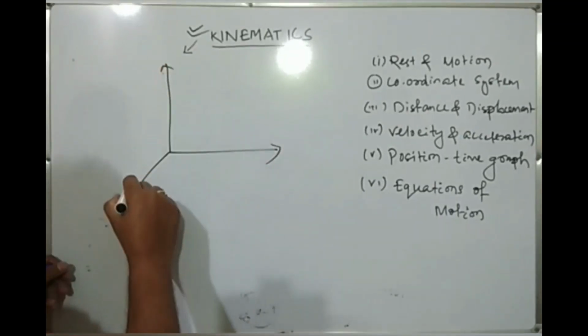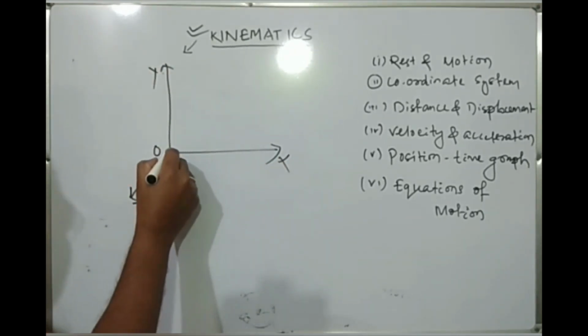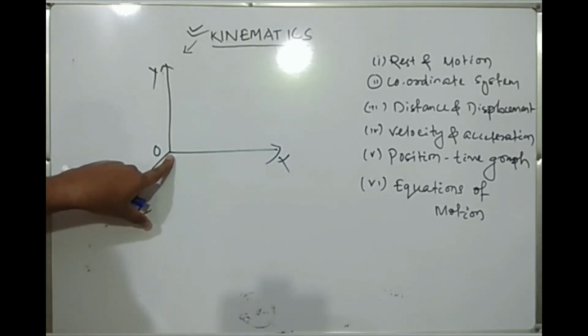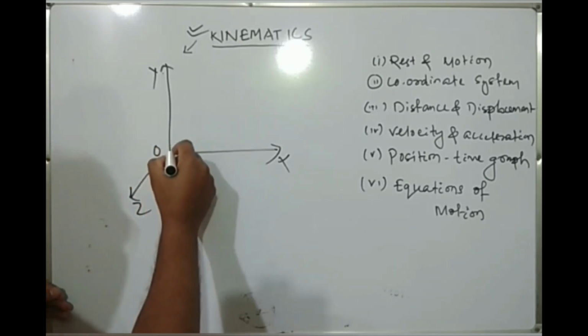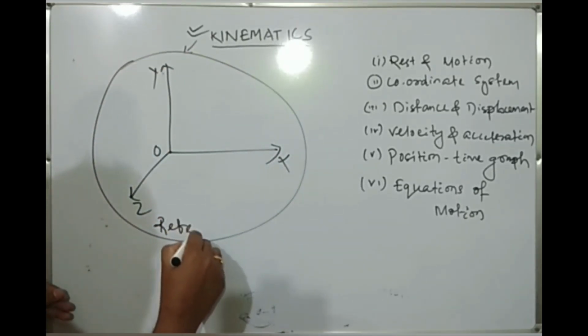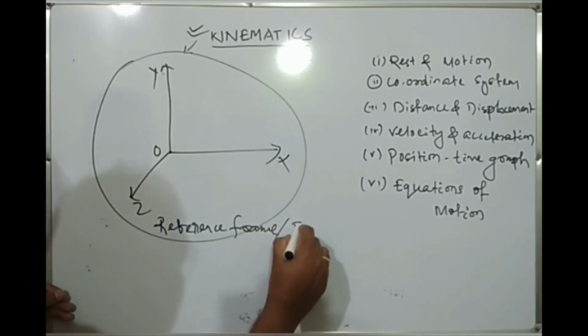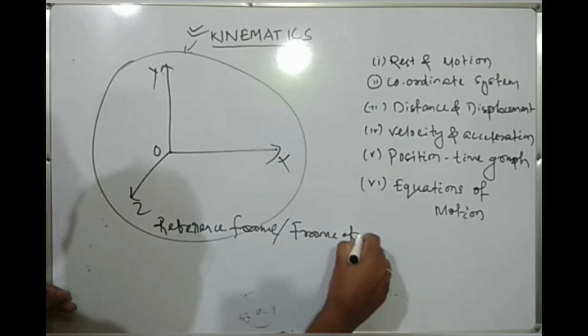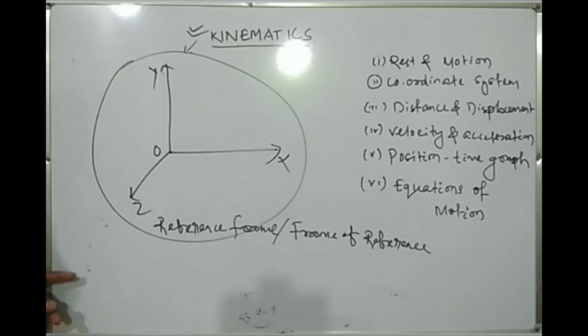This is my x-axis, y-axis, z-axis, and this is my origin O. So from here, wherever the body moves, I can easily measure the distance or time or anything I want to measure. So this is my reference frame, also called the frame of reference. Okay.